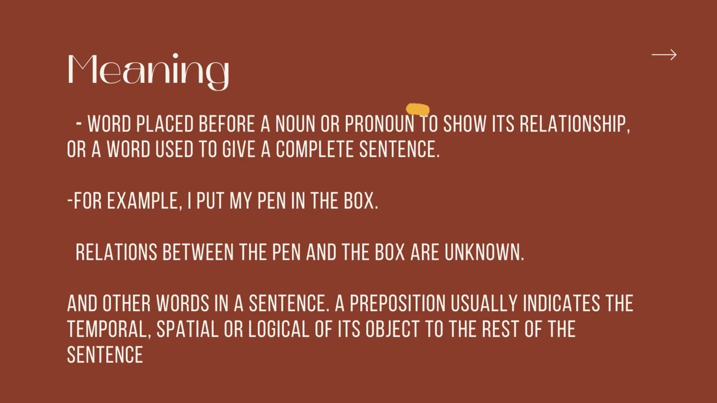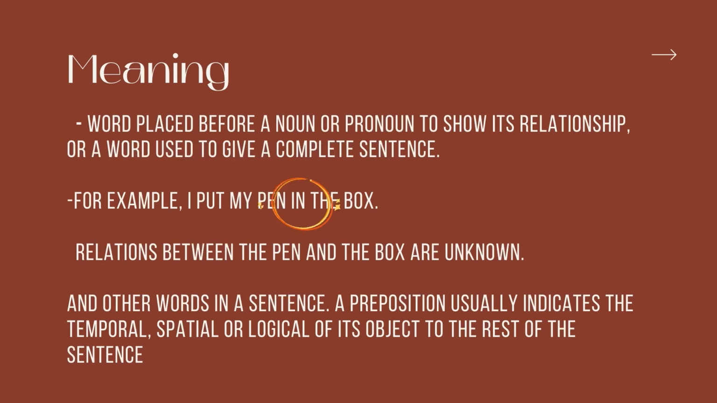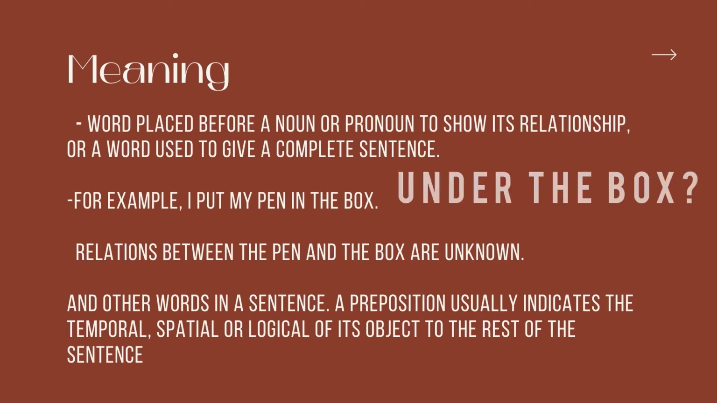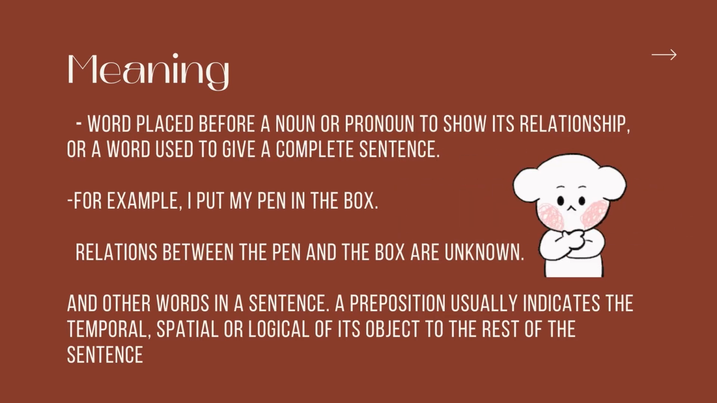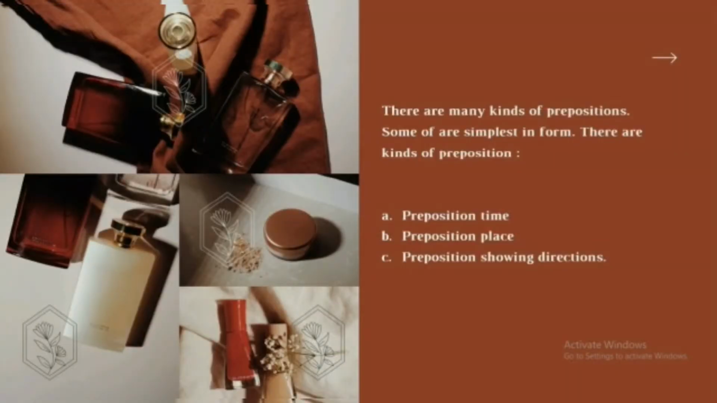For example, I put my pen in the box. This is a complete sentence, but if the word "in" is omitted, there is no sense in the sentence. The pen might be placed on the box, under the box, or behind the box, or somewhere else. Until a preposition is inserted, the relation between the pen and the box is unclear. In other words, in a sentence, a preposition usually indicates the temporal, spatial, or logical relationship of its object to the rest of the sentence. There are many kinds of prepositions.